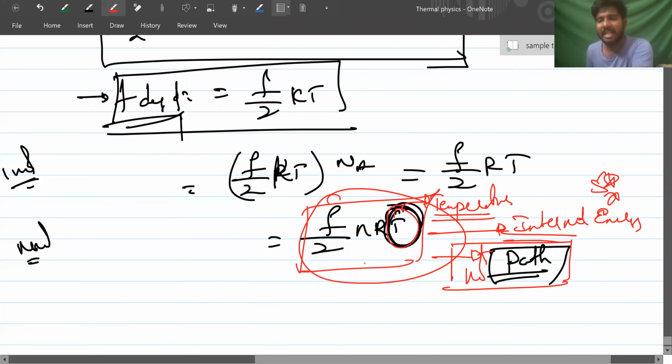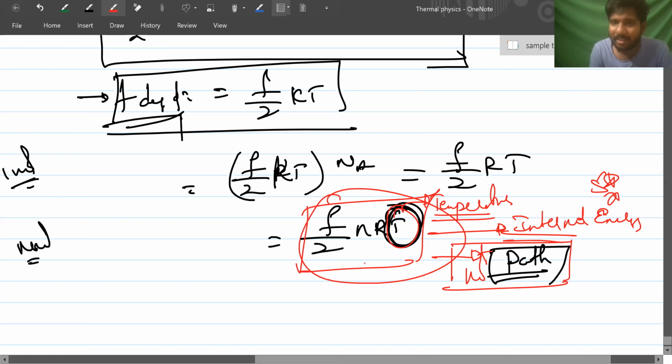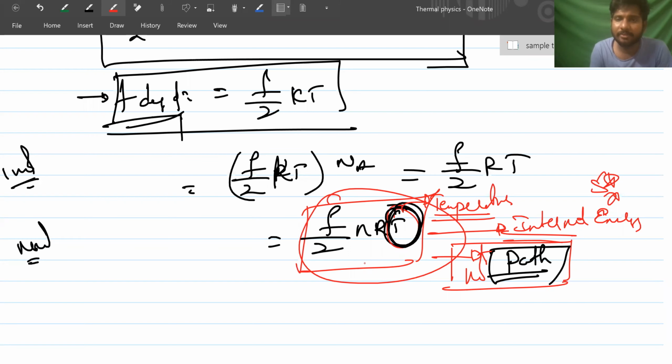In the last 4 to 5 years, questions have been asked in NEET, medical and engineering exams. So it depends on temperature. It's a state function and it's not a path function. Either adiabatic, isothermal, polytropic, isochoric, whatever the process you take, internal energy depends upon f/2 nRT.